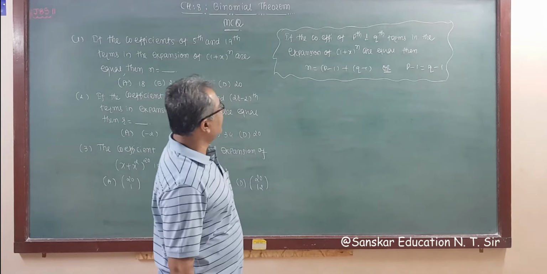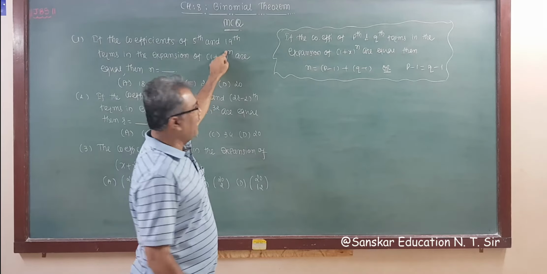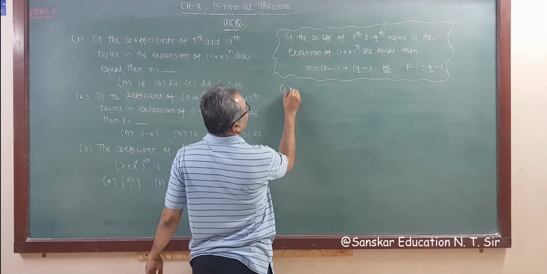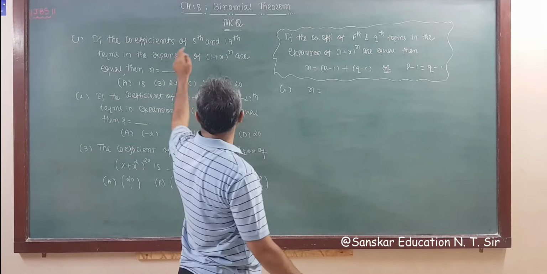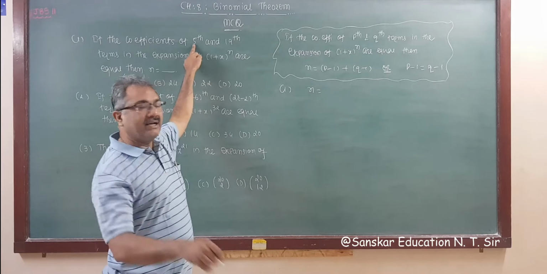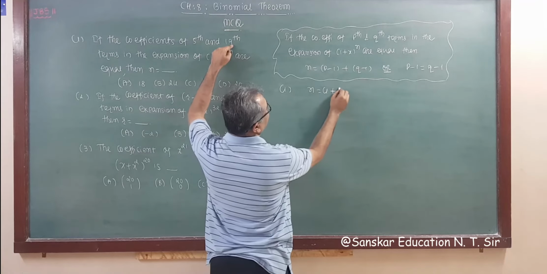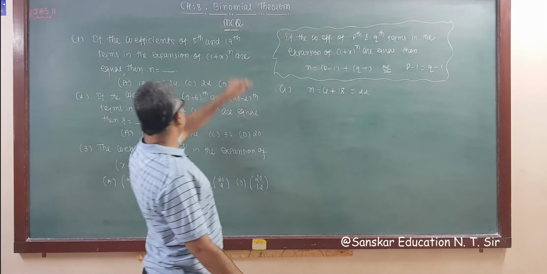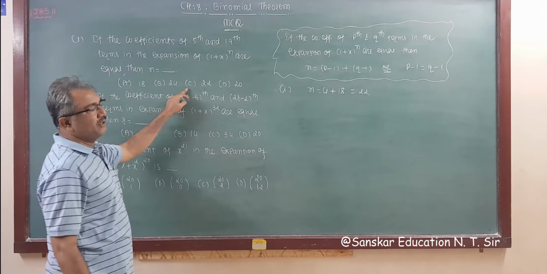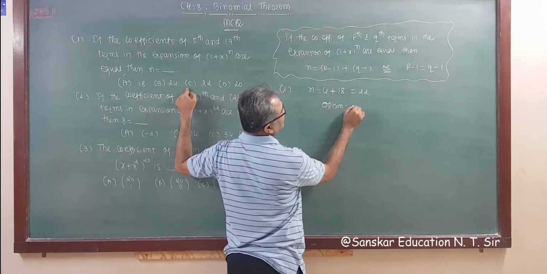Now what is given? We have to find n. So first solution, n is equal to p minus 1, which term is given? 5, one less is 4, right? Plus q minus 1, 19, one less is 18, so the answer is 22. Is 22 given? Yes. Then option C is your correct answer.